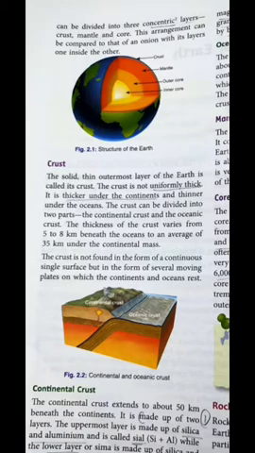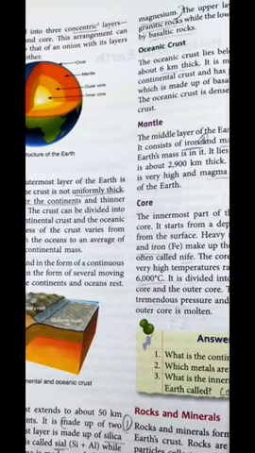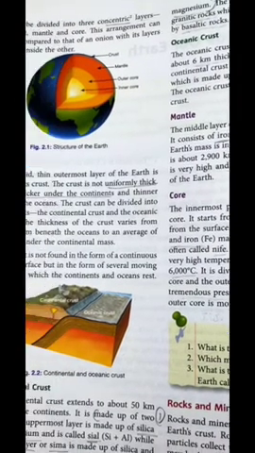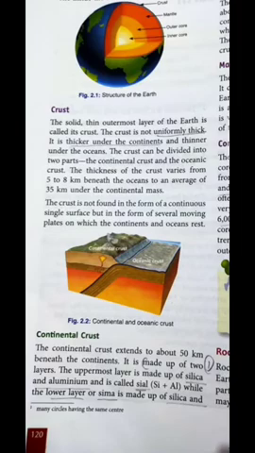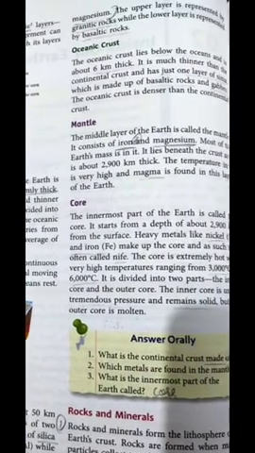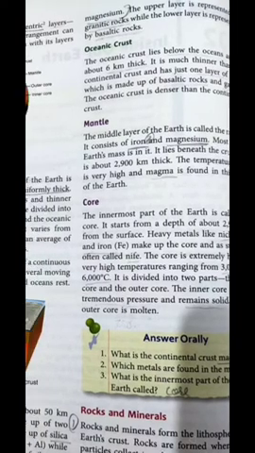Now further, the crust can be divided into two parts. The first one is the continental crust and another one is the oceanic crust. So now what is continental crust? The biggest thing is that the thickness of crust is not uniform. It depends. The continent is much thicker than the ocean. The thickness of continent is 50 kilometers. On the contrary, the ocean is just around 6 kilometers thick.